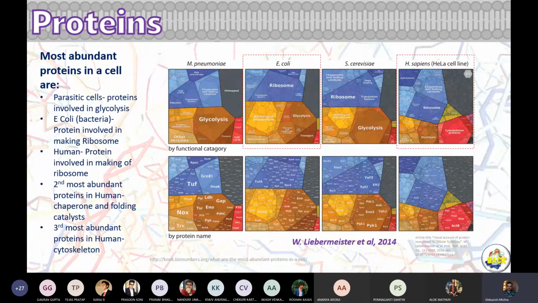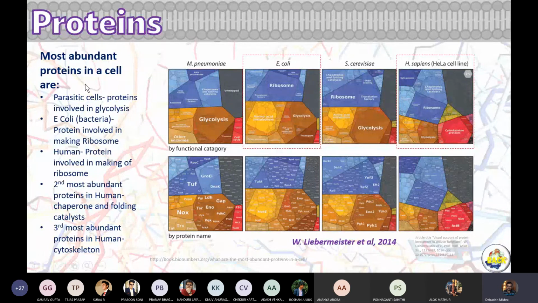We know that there is a good amount of proteins in the cells. These are the particular varieties of protein which are most important, and we saw that general-purpose proteins relevant to protein synthesis itself, the making of protein itself, are the maximum in number.